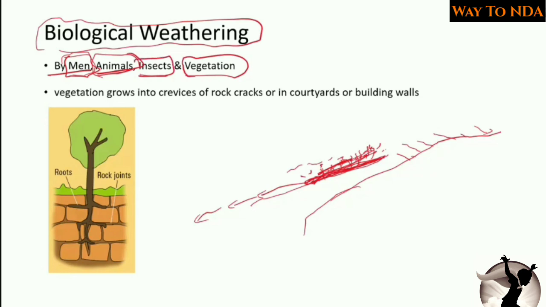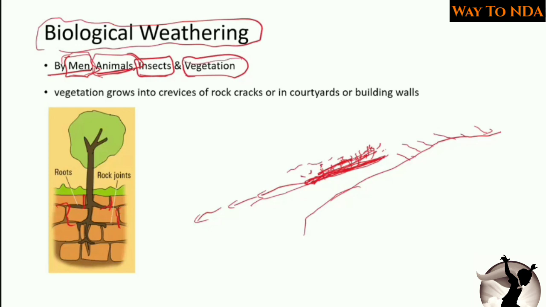Then insects also, a lot of insects, they will go inside the cracks of the rocks, they will produce different kinds of acids and this will react on the rocks, and due to this the weathering will take place.